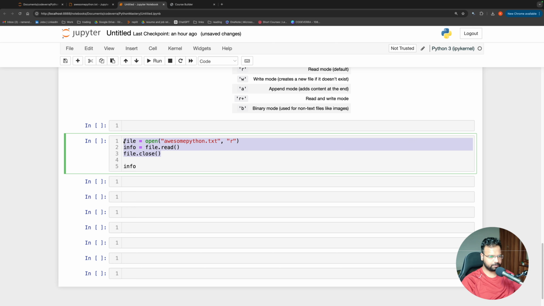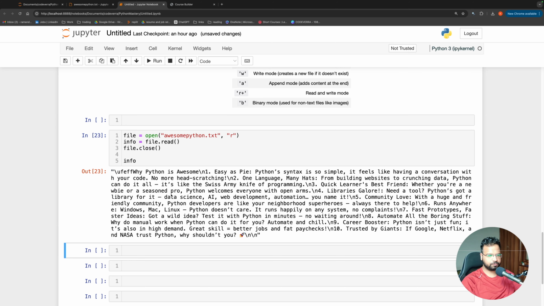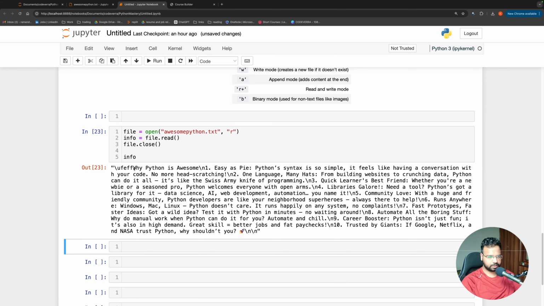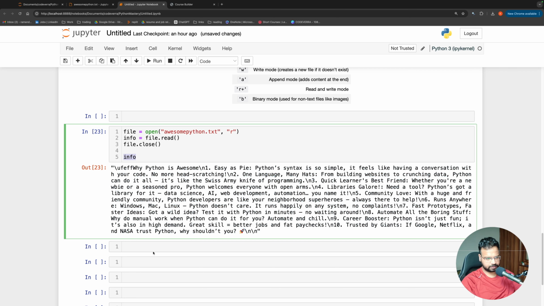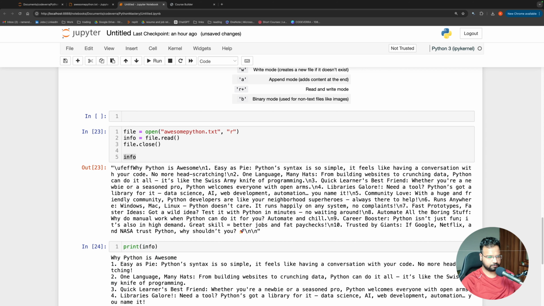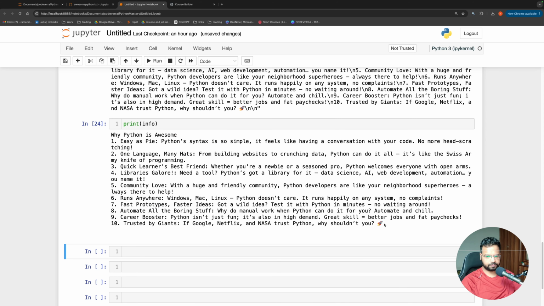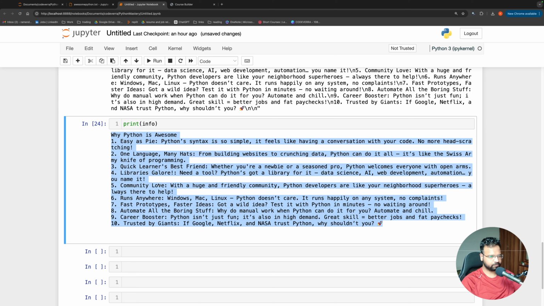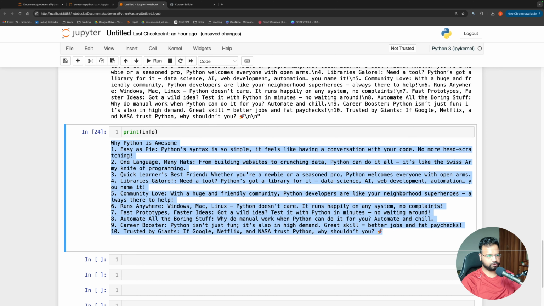I understand that it is a little painful, and we will not be using this notation. Usually we will be using the other method, but as long as we are using this, we have to use this file.close method. So we have read the file, and after we have read it, we are storing it in this info variable, and then we are closing it, and then we are going to look at this info variable. So now if you come here, you see we have the entire information that we wanted, and if you print this, you can see that we have read all the information that we had in the text file. Right now I want to add something to it.